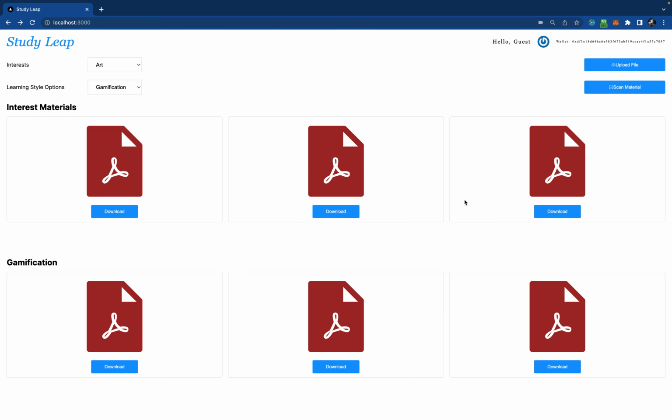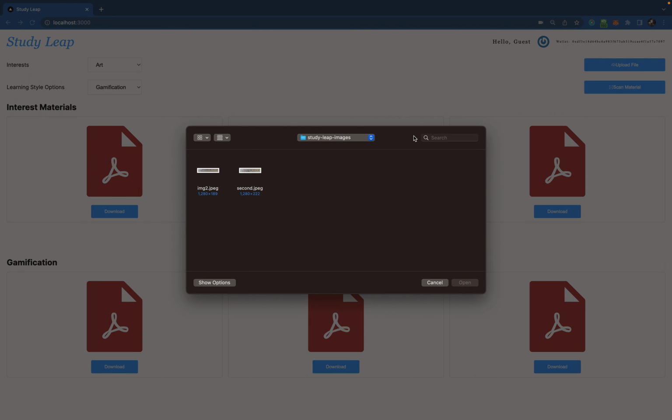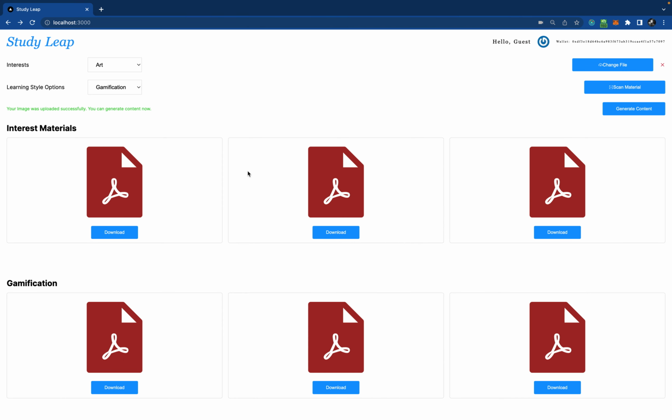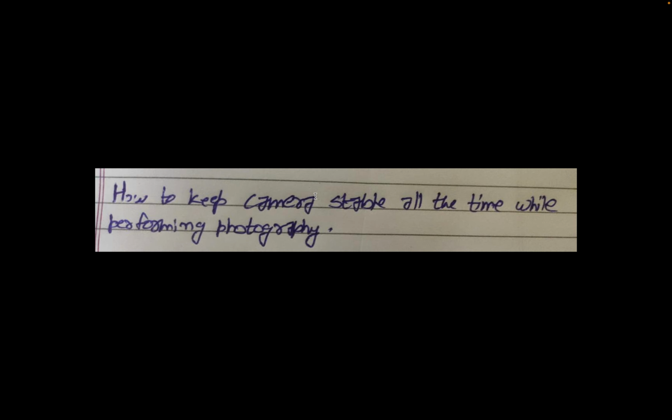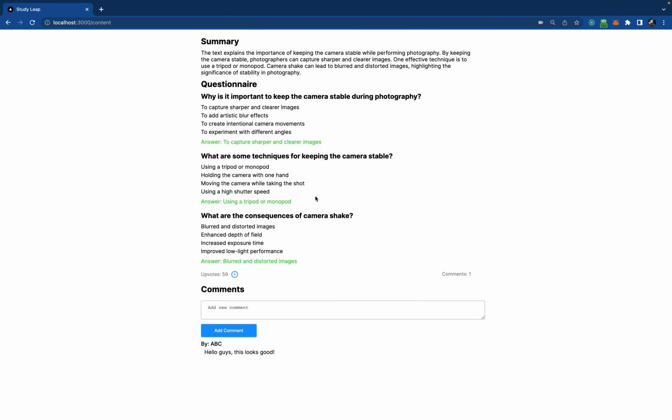Again, we can go back and let me try with the second one. If I click on generate, let's see what the second one is while it generates: how to keep the camera stable all the time while performing photography. So this is the content generated for the photography one. Again, we can upvote this one as well. Currently this is a dummy comment, but we can add multiple comments. Some things are added in a dummy way just to show how exactly everything is working.